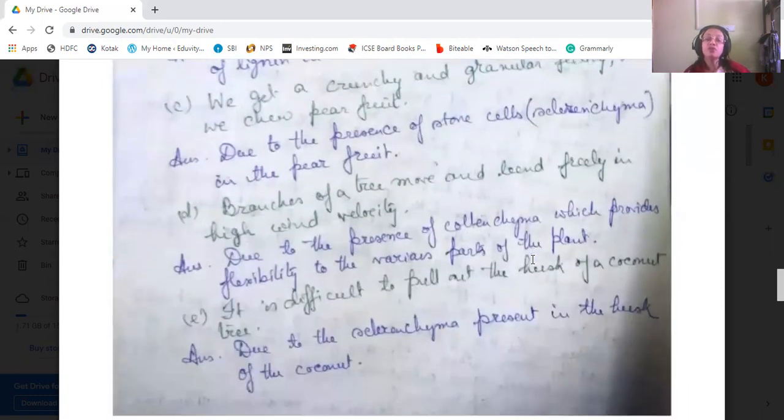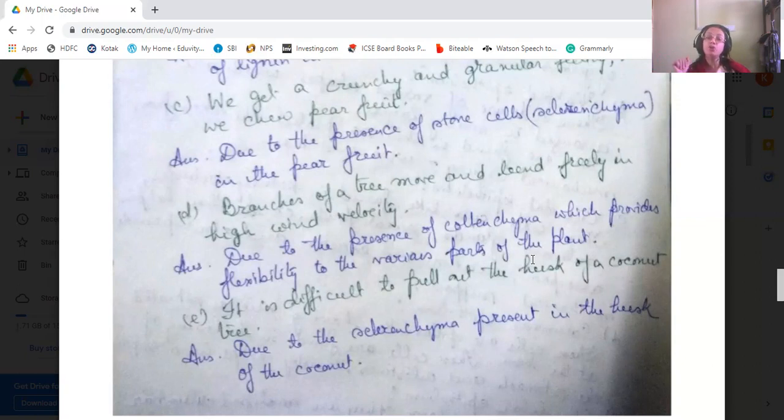Then branches of the tree move and bend freely in the high velocity wind. It's due to the presence of collenchyma, which provides flexibility to the various parts of the plant. As the plants have a parenchyma tissue known as collenchyma, that helps the plant parts to be flexible so that they can sway during high velocity wind.